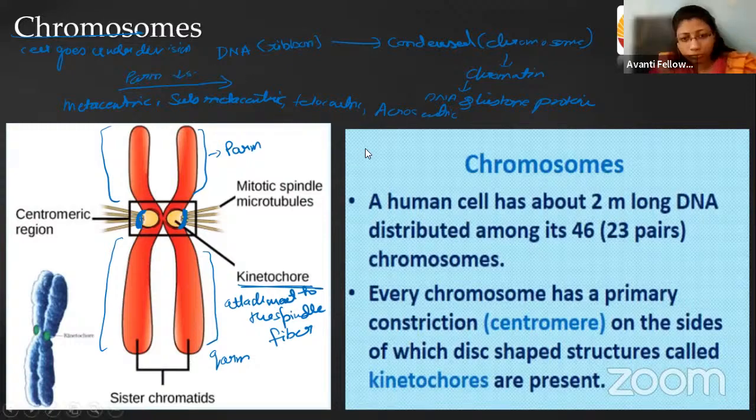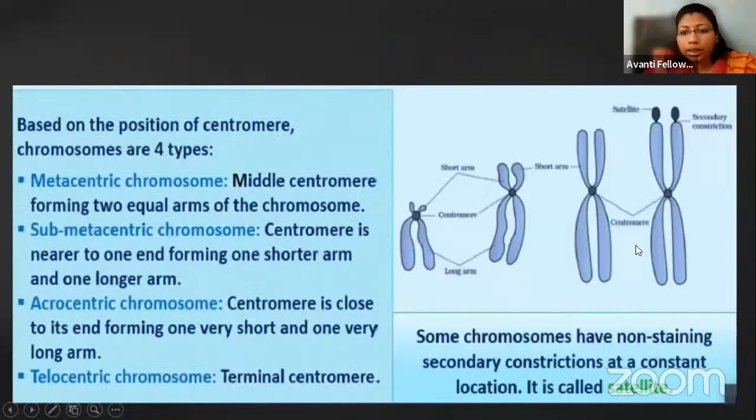Okay. So as I have told you, we are having four different types of chromosome. Metacentric is having equal P and Q arm. Submetacentric is having a slightly smaller P arm as compared to Q. The acrocentric is again having a smaller one, and telocentric, in which the P arm is almost invisible because the centromere is almost present at one edge.